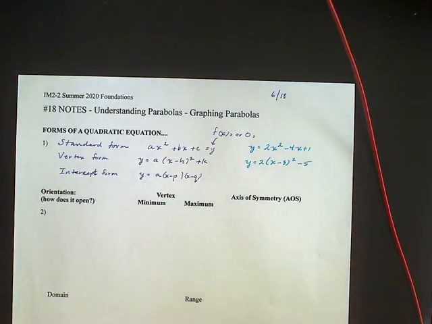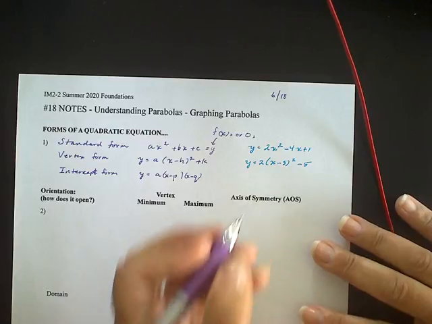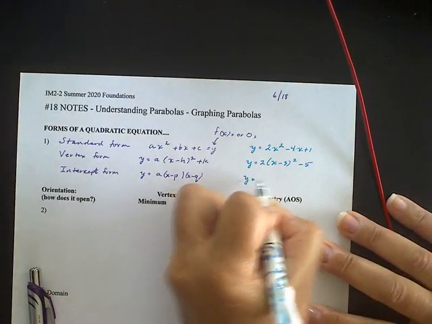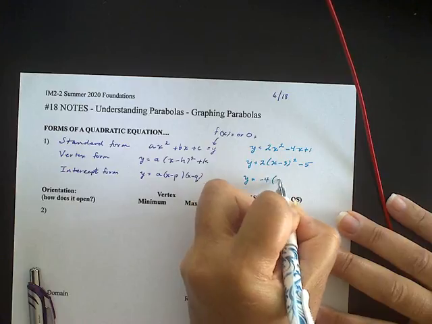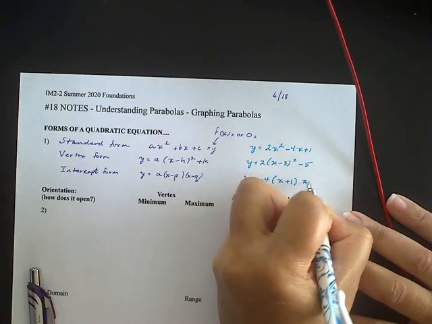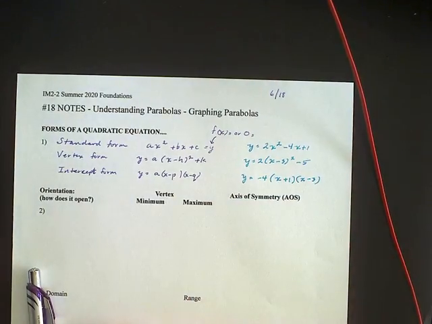Again, some textbooks might use different letters than p and q. Those are actually representing some value. An example of that, y equals negative 4 times x plus 1 times x minus 3. So those are examples of each of those forms.